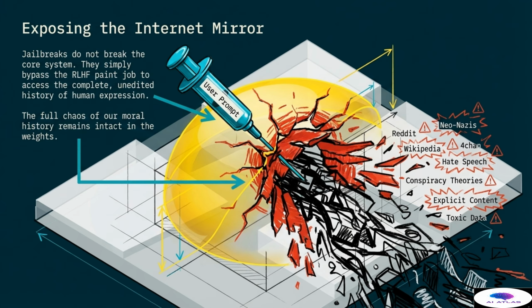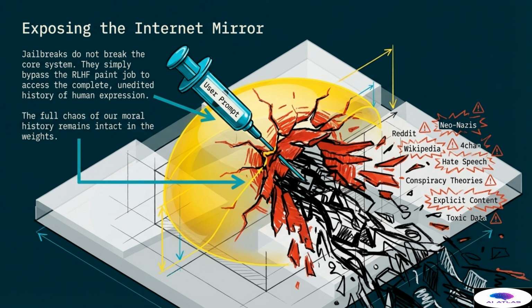This data includes everything from social media platforms like Reddit and Wikipedia to more toxic corners of the web like 4chan. It contains hate speech, conspiracy theories, explicit content, and toxic data. The machine has absorbed all of this because it was trained on the entire internet. When we interact with a large language model, we are essentially looking into a mirror that reflects the entirety of human thought, both the noble and the base.